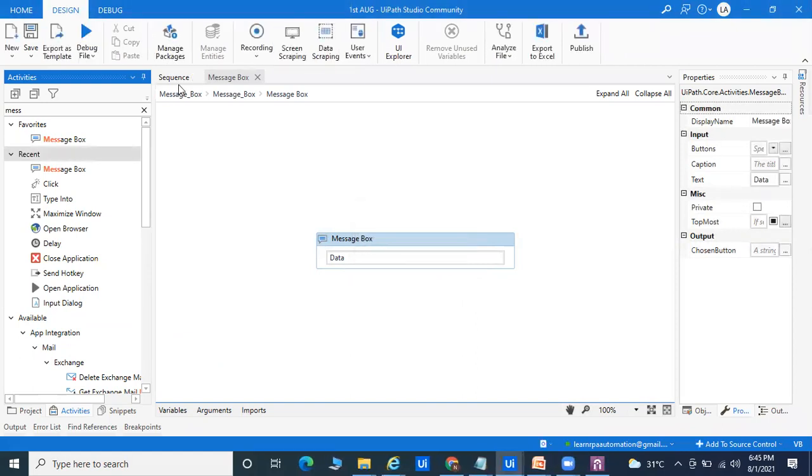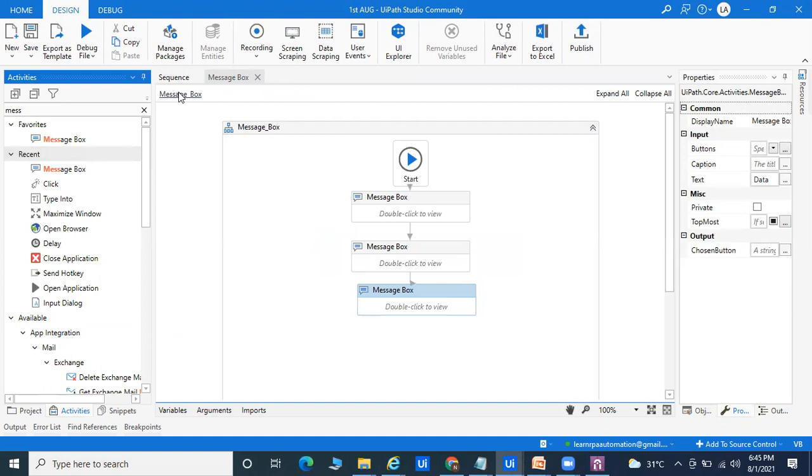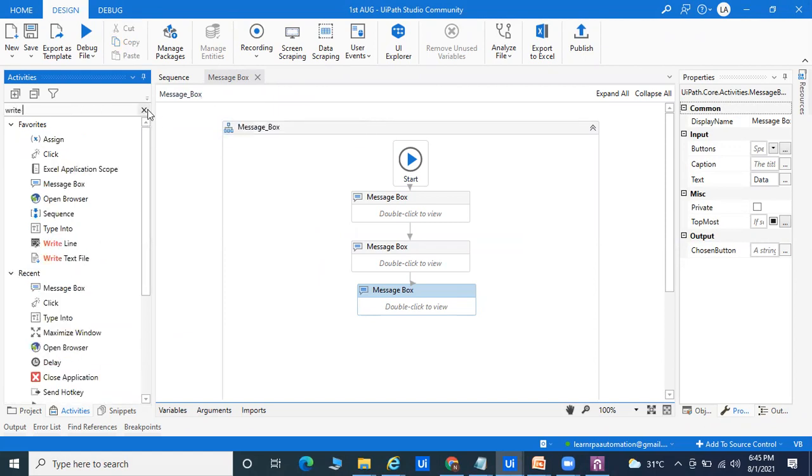If you don't want to display the data, suppose we are getting 100 data, and 100 times if you use the message box, it will take 100 seconds or 100 minutes for this. So we have a different activity called Write Line.